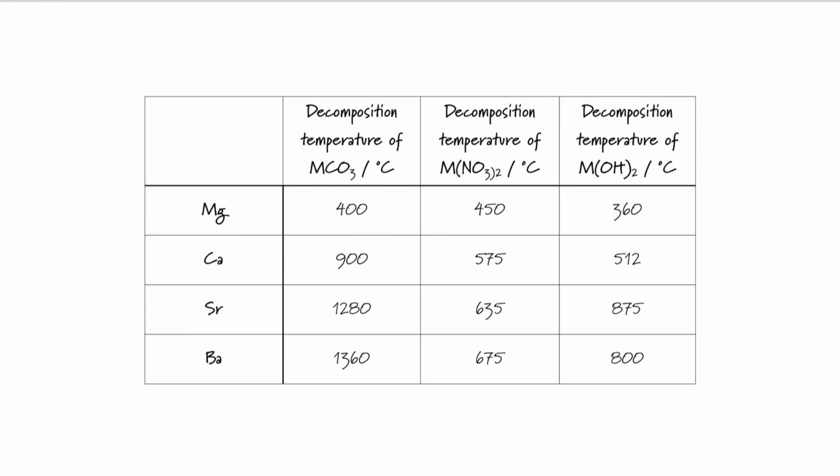down the group, we are having to heat our compounds to higher and higher temperatures in order to force them to decompose. As we go down the group, these compounds are becoming more thermally stable. So barium carbonate, for example, takes considerably more energy to force it to decompose compared with, say, magnesium carbonate.